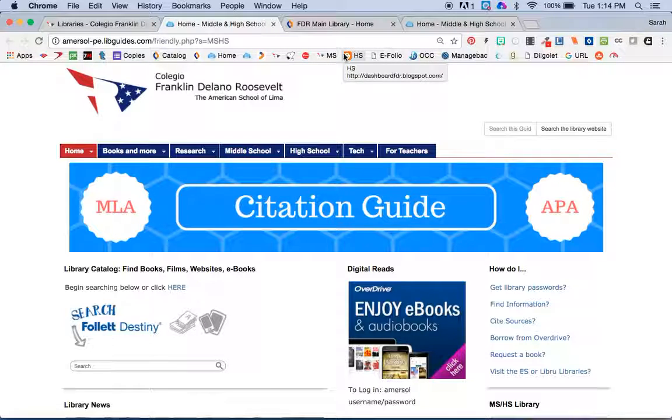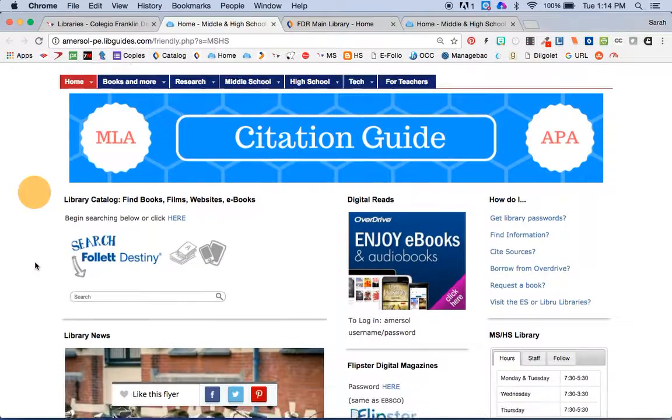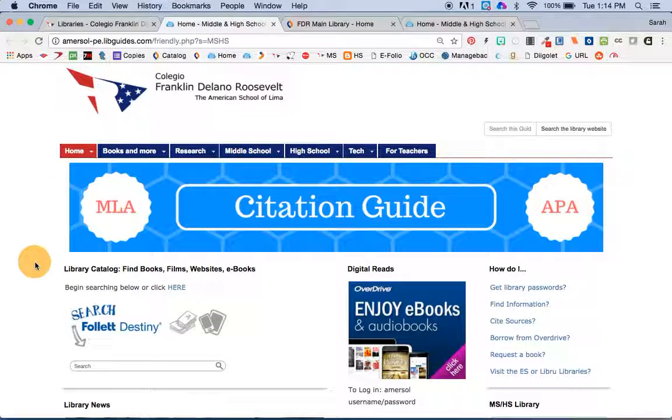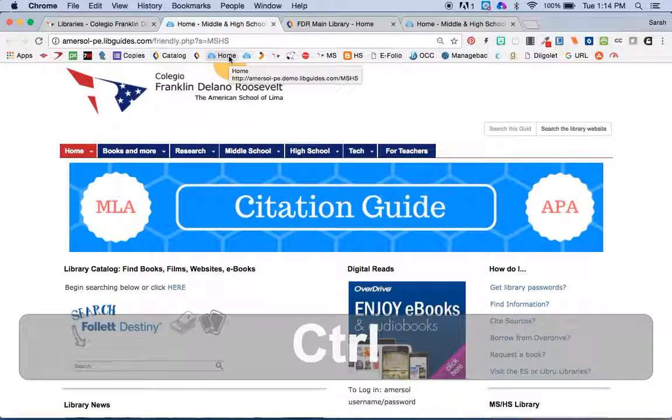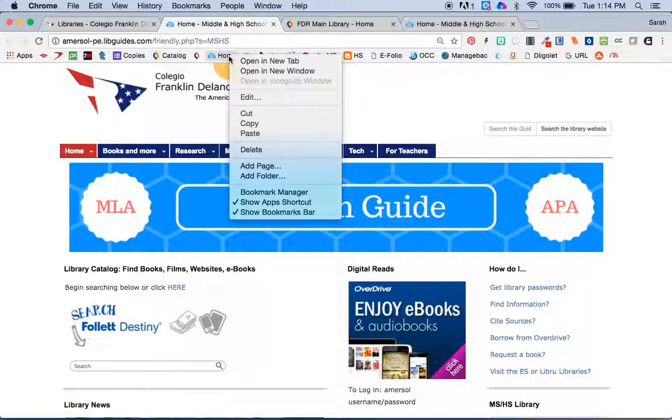Once you get to a page that looks like this, of course the banner might be different, but it has pretty much this same look, then bookmark it. And when you bookmark, just a handy little tip, you can right-click or on a Mac, Control-click any of your bookmarks and choose Edit.